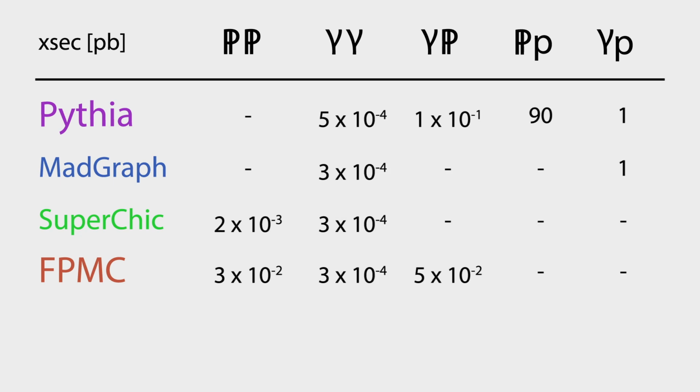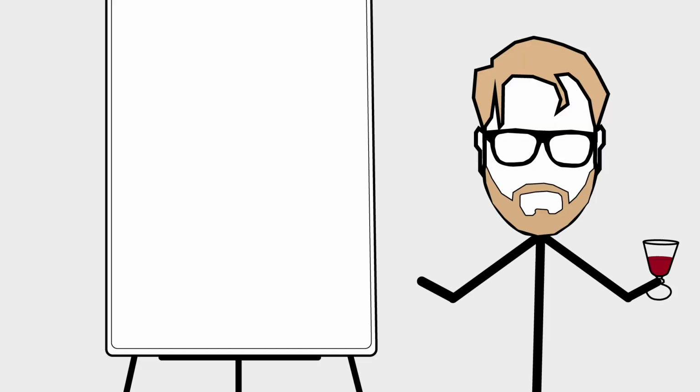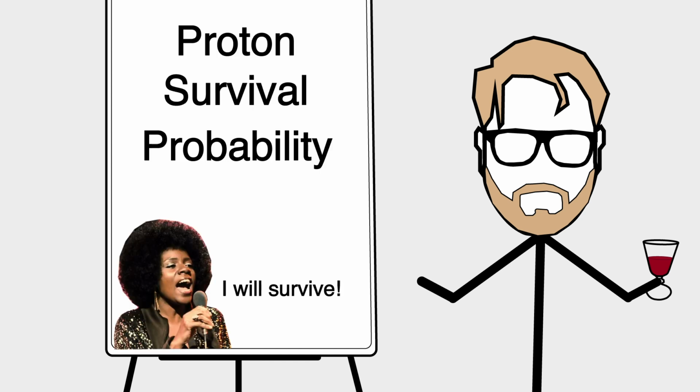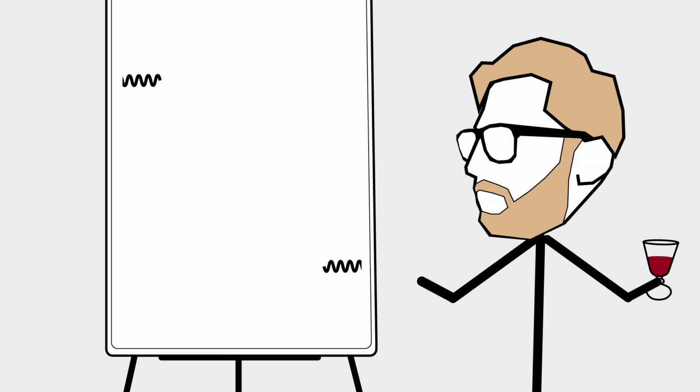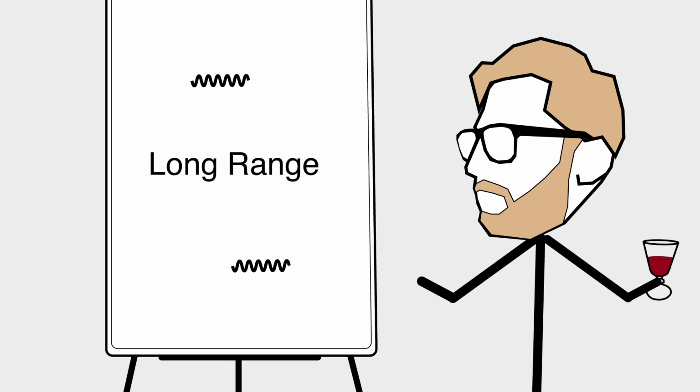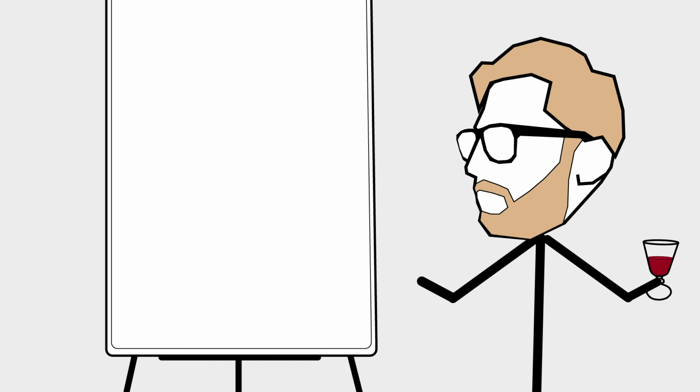But this is missing a crucial part of the story. When protons interact elastically, there is still a chance that they can continue to interact and break apart. This is called the proton survival probability, and it has either a small or huge impact on the cross-section, depending on the interaction mediator. Photon interactions can be quite long range, and therefore, the likelihood that the protons continue to interact is small.